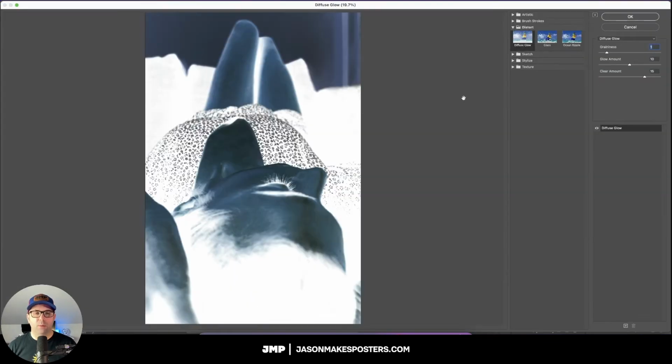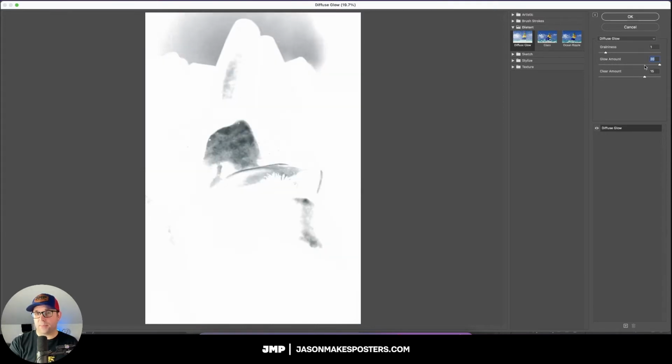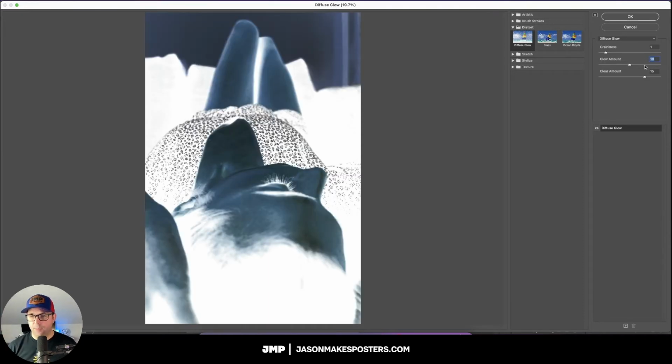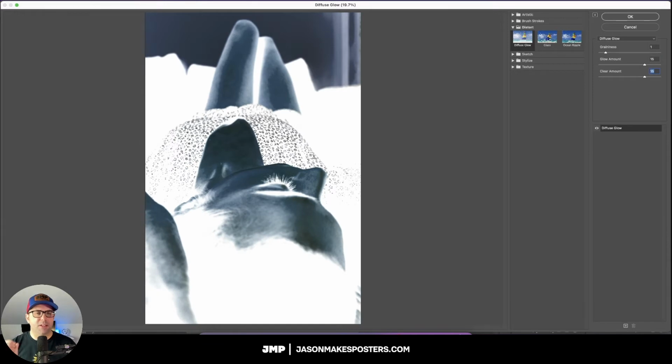And as you can see here, what we're doing is we're really blowing out those white areas. So if you adjust your glow amount, it's obviously going to take it down, but we don't want to go to something like this because that's going to completely blow everything out. So 10 is a happy medium, and this is what 15 looks like. This is a little bit too overblown for me. I think I'm going to go with 12.